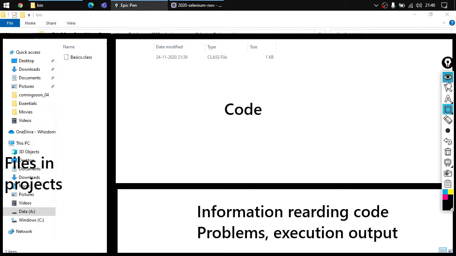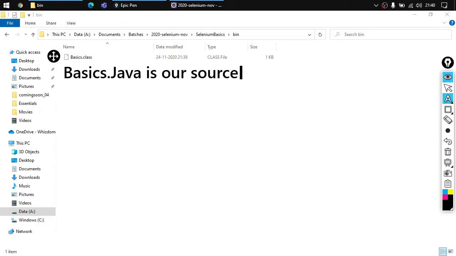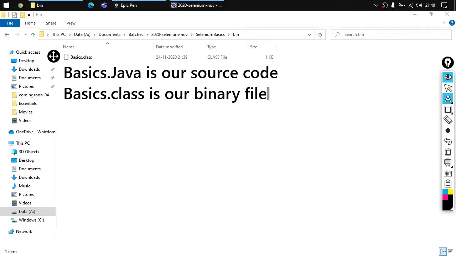So there is a basic difference here. The difference is that basics.java and basics.class are a little bit different. Basics.java is our source code, right? This means that we can edit it. But basics.class is our binary file. But this is already clear by the folder names. SRC means source, bin means binary. Then what is the difference here?